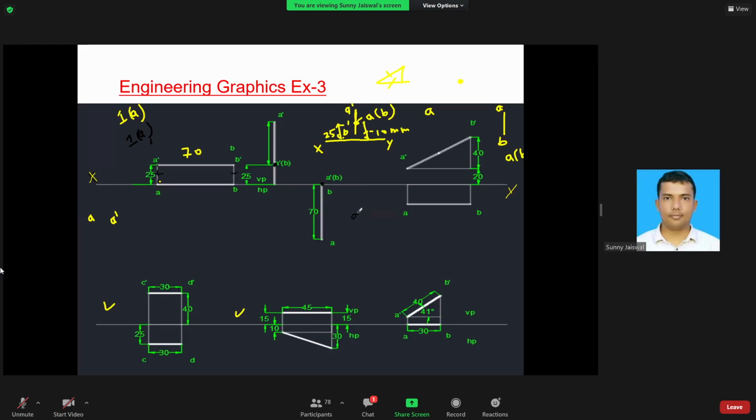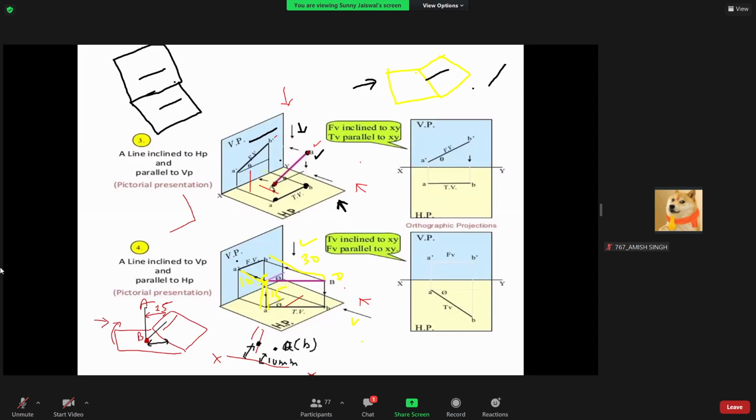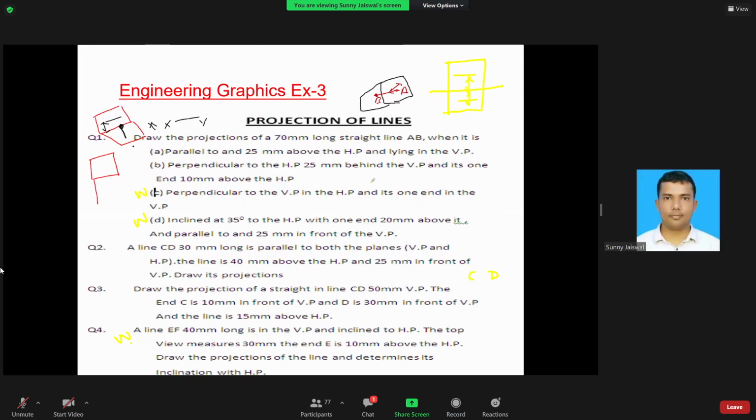First we will see point A dash. Since you are looking from the front, A dash in bracket B dash. B dash will be correct. Is it clear? Yes, sir. So that you have to do. Question number D you will do by yourself. That is very simple.